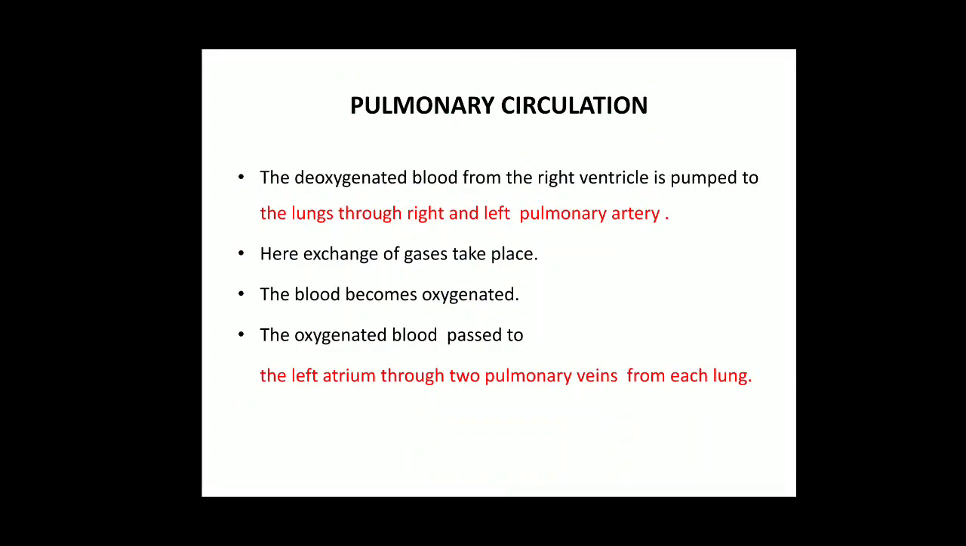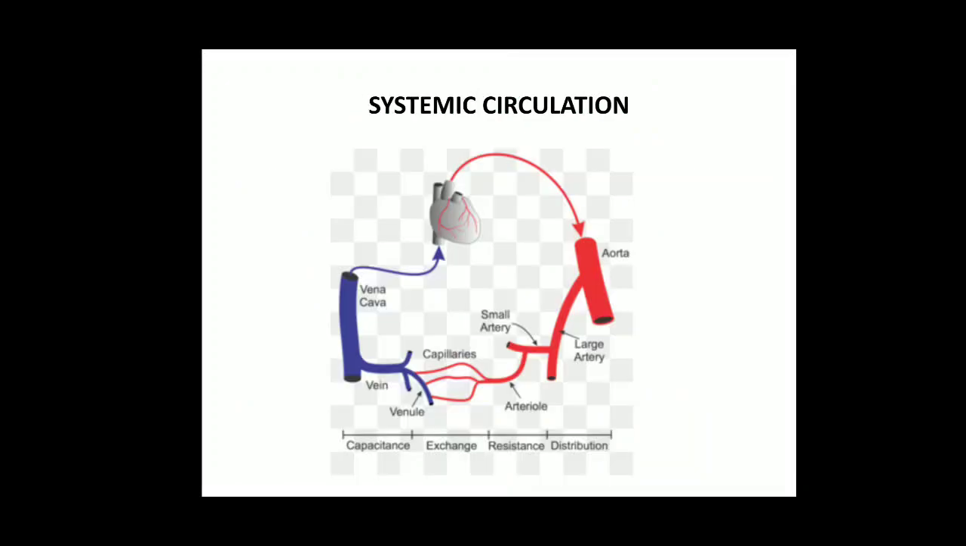The deoxygenated blood from the right ventricle is pumped to the lungs through the right and left pulmonary artery. The blood vessels which come out from the ventricles are known as arteries, and those which enter the auricles or atrium are known as veins. So again, what will happen in the lungs? Exchange of gases takes place. The blood becomes oxygenated. The oxygenated blood passes to the left atrium through two pulmonary veins from each lung.